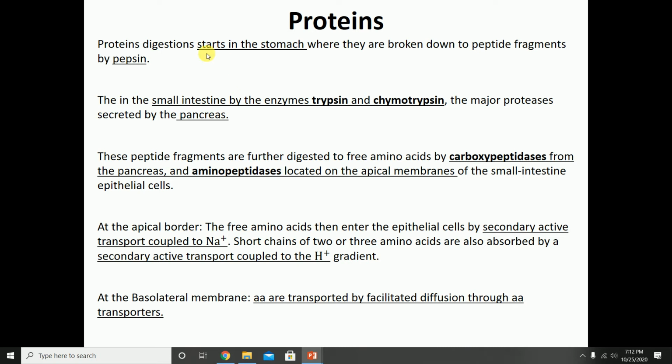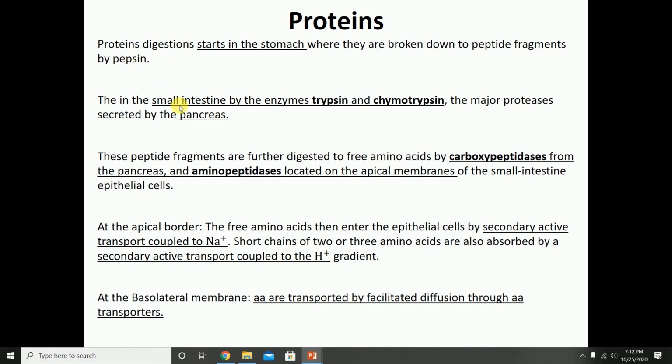So protein digestion starts in the stomach. Nothing happens to proteins in the oral cavity except for chewing. But it's not until we reach the stomach that protein digestion is going to start, by the action of pepsin. And remember, pepsin is released as pepsinogen that is activated by hydrochloric acid.